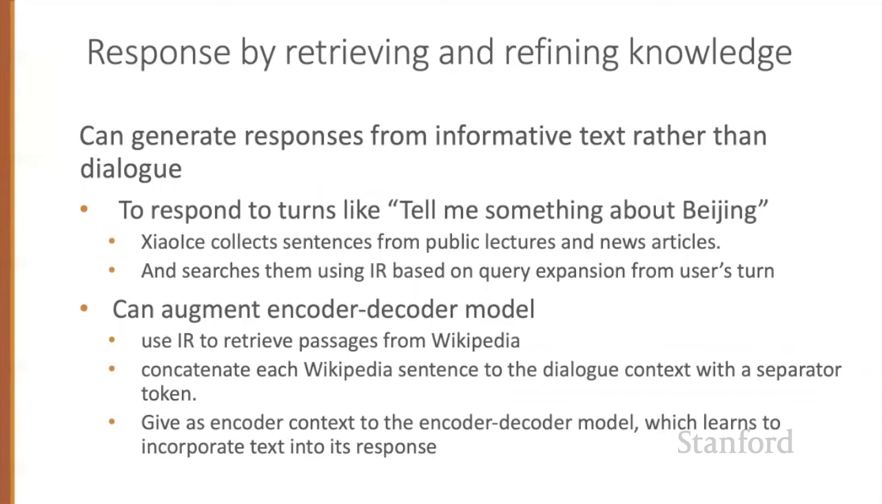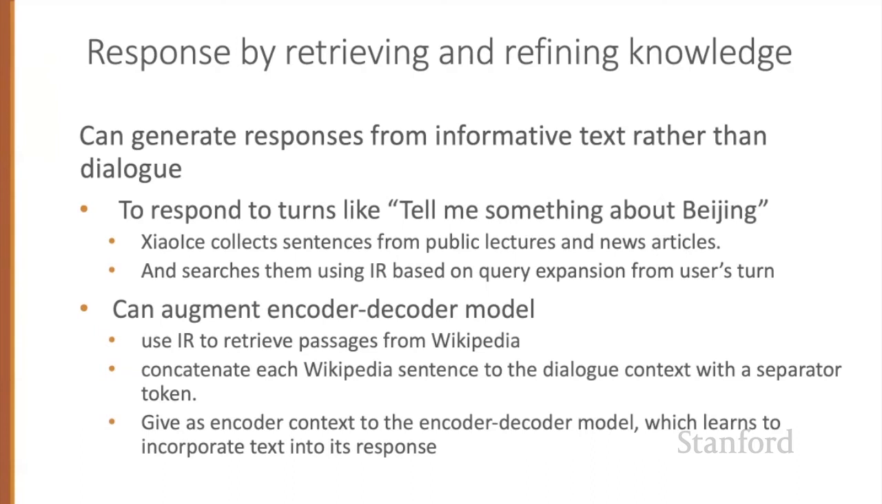Chatbots can be much more interesting and informative if they can generate responses from text knowledge sources other than just dialogue. For example, the chatbot Xiao Ice collects sentences from public lectures and news articles and searches them using IR, based on query expansion from the user's turn to respond to turns like, "Tell me something about Beijing."